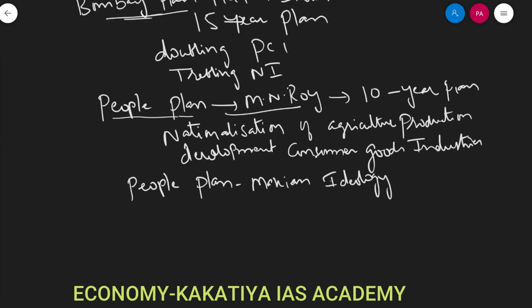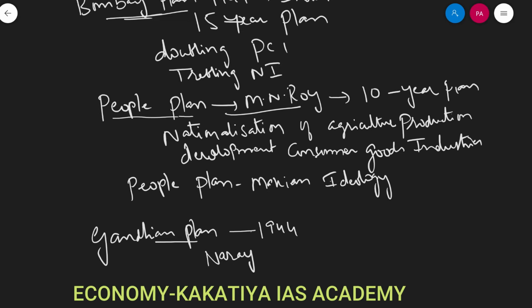So there was another plan called the Gandhian plan, which was prepared in 1944 by Narayan Agarwal. The name itself says it is purely based upon Gandhian ideology. Right? So it was a modest plan aimed at developing a decentralized, self-sufficient, village-based society.